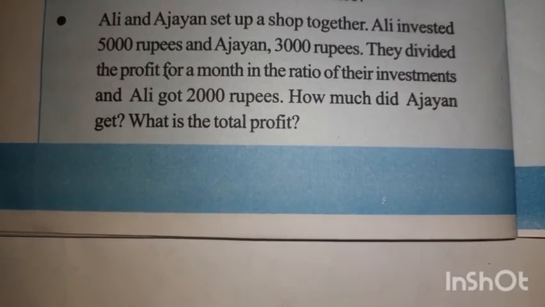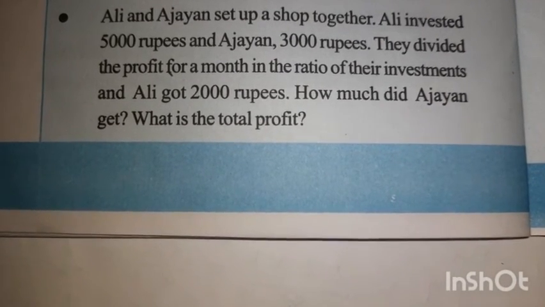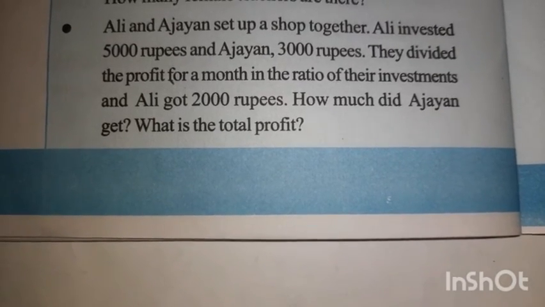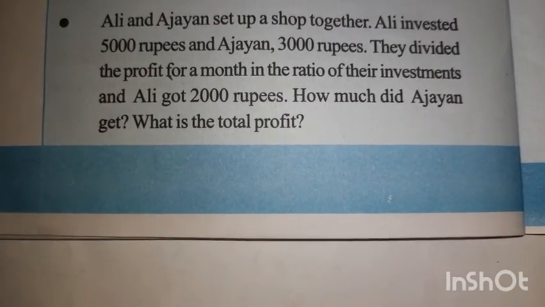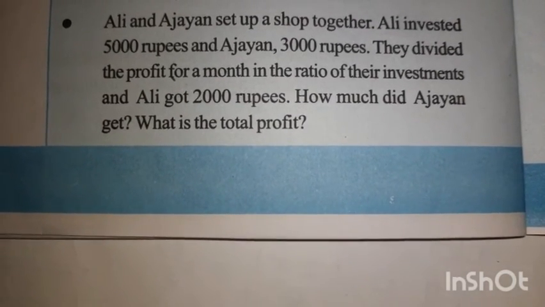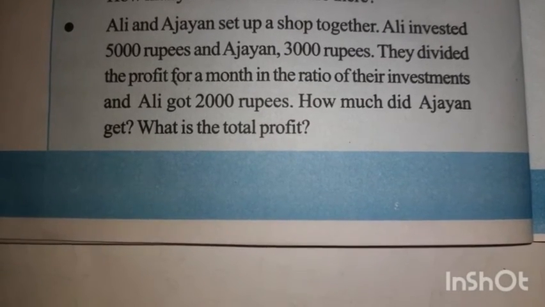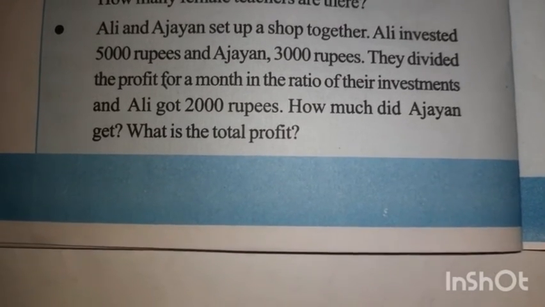So they are doing the business together, and one invested 5,000, another invested 3,000. Then after 1 month, the profit is divided according to the ratio of their investment. Remember that one: the profit is not divided equally, because the ratio of investment is 5,000 and 3,000. So according to the ratio, they divide the profit. Not half.